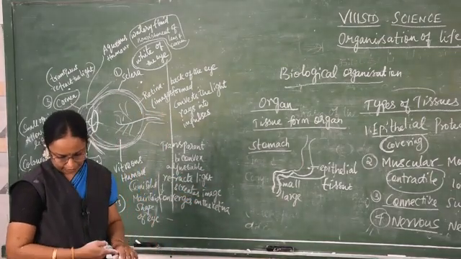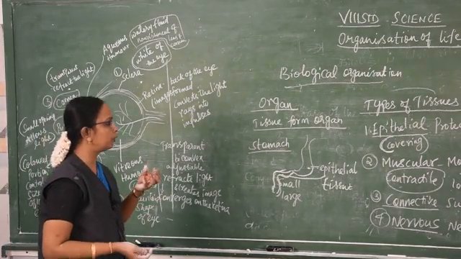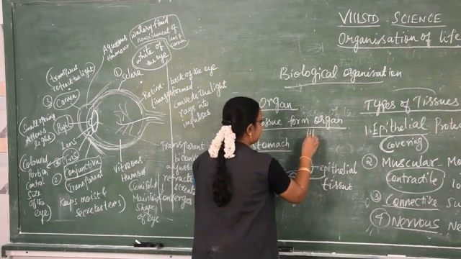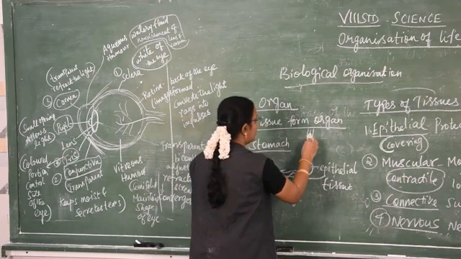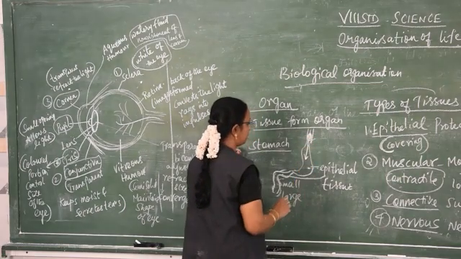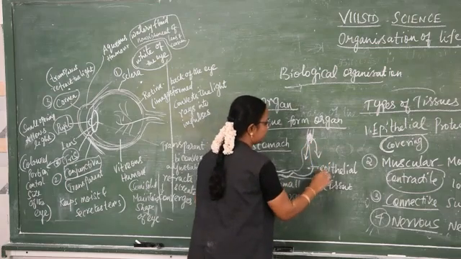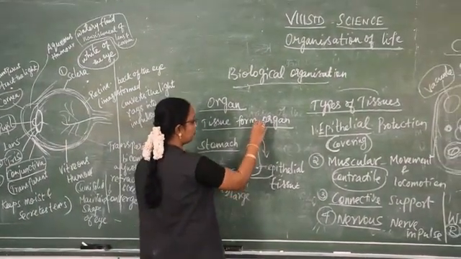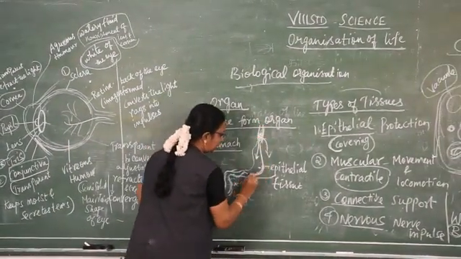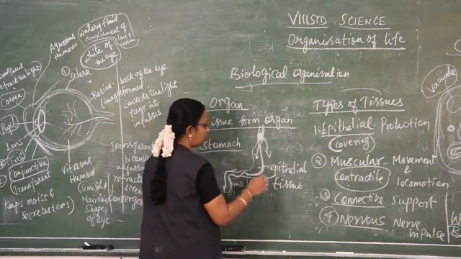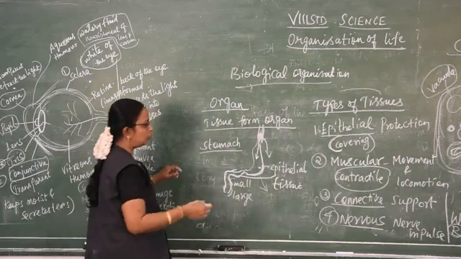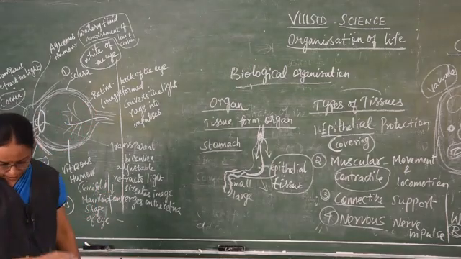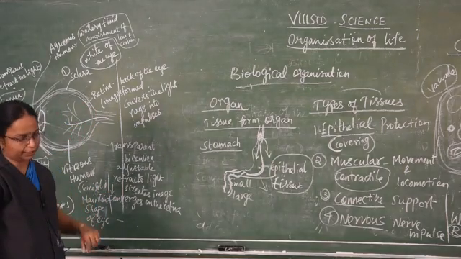Next about peristaltic movement. After we take the food, where does it go? It goes and enters, by peristaltic movement. The food is converted into a ball-like structure, and then it enters the stomach. That duty is done by the epithelial tissue. So it is also useful for peristaltic movement of the food from our mouth. It is covering, giving absorption of the nutrients, and useful for the peristaltic movement of the food. So epithelial tissue is covering the outermost layer of the stomach.